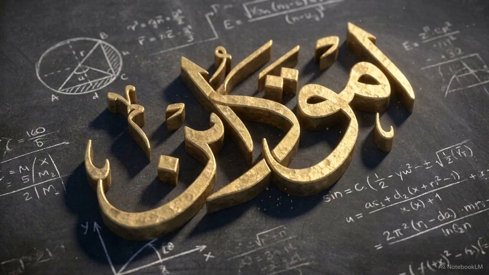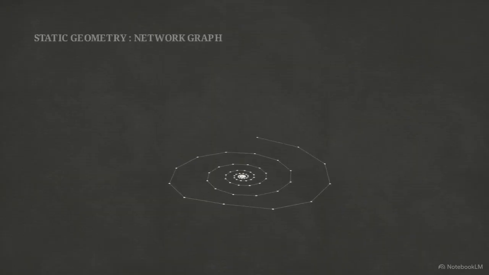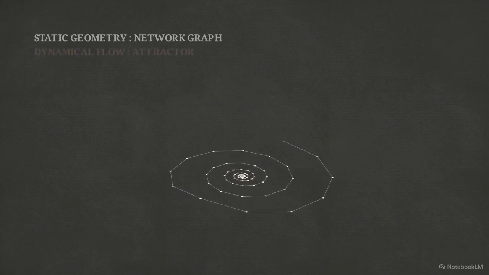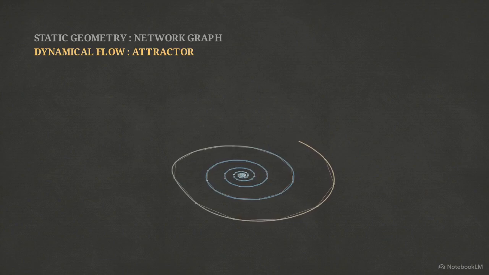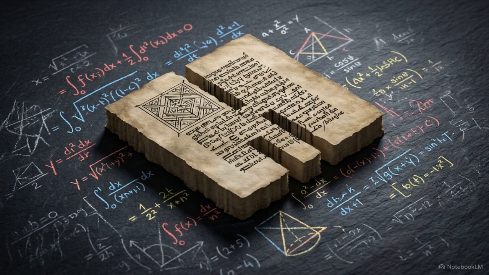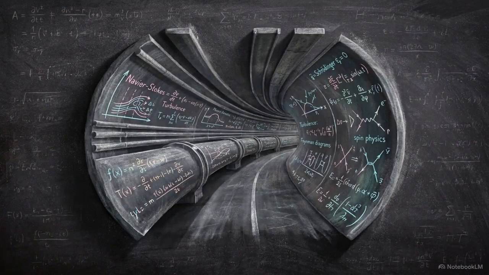Every verse is a link that holds the armor together. The scripture is active topological armor. Fragmenting the text destroys its ability to protect the reader from entropy. When we bring these visualizations together, we see the truth. The dynamical flow of the attractor is controlled by the static geometry of the network graph. This reveals that the dynamical interplay of 9, 10, and 19 was encoded into the physical substrate of this text 14 centuries ago. Modern physics has finally begun to echo the equations of the underlying firmware.